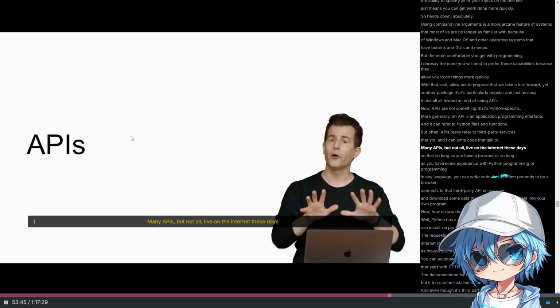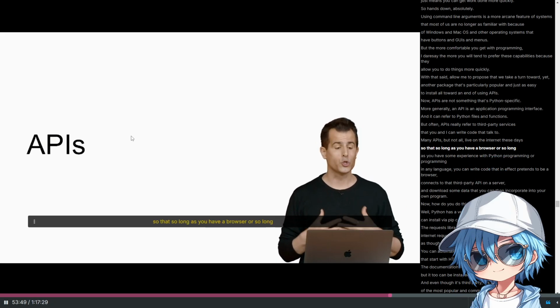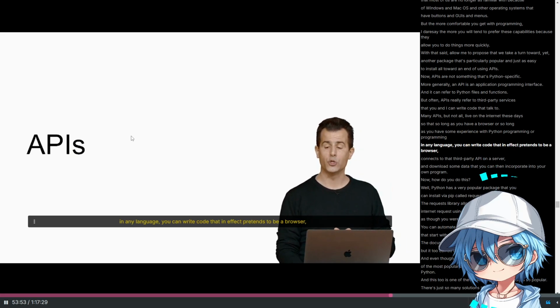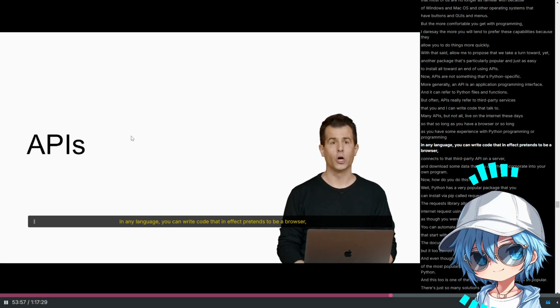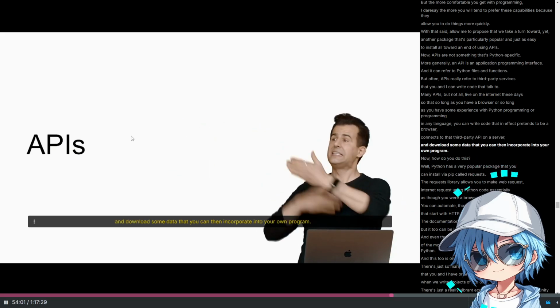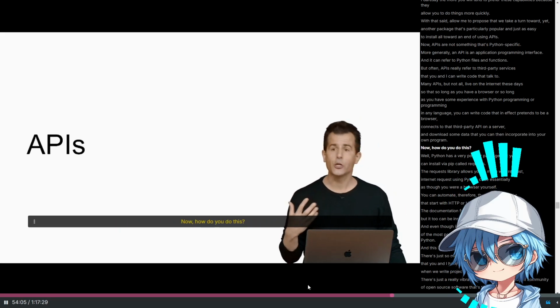Many APIs, but not all, live on the internet these days, so that so long as you have a browser or so long as you have some experience with Python programming or programming in any language, you can write code that in effect pretends to be a browser, connects to that third-party API on a server, and downloads some data that you can then incorporate into your own program. Cool. Now, how do you do this?